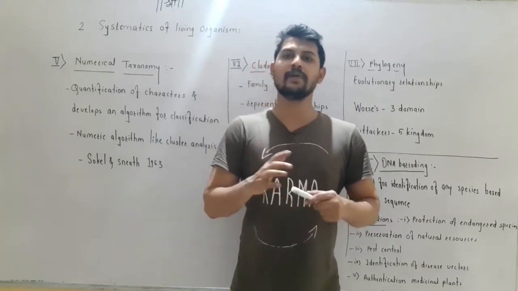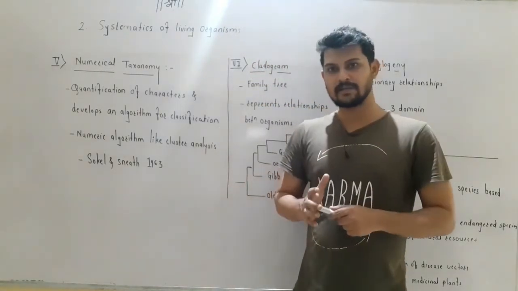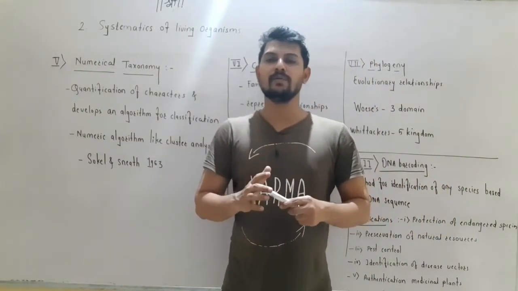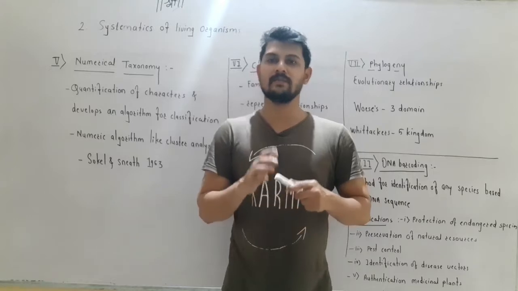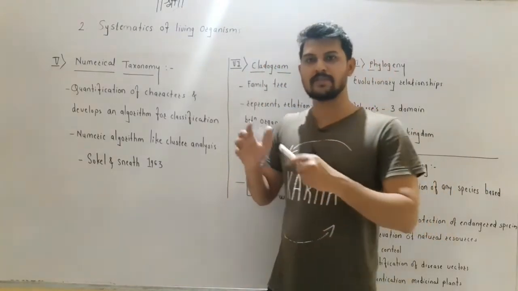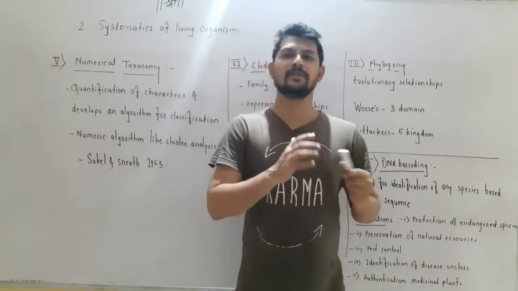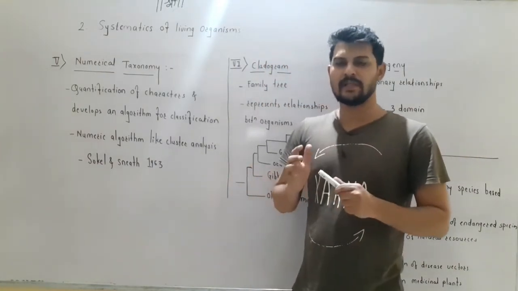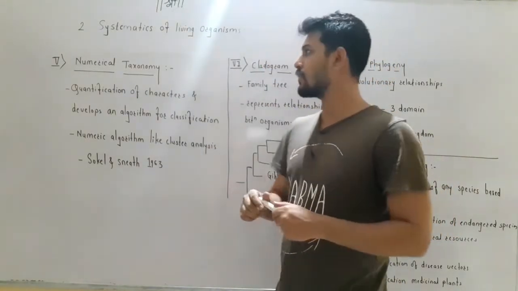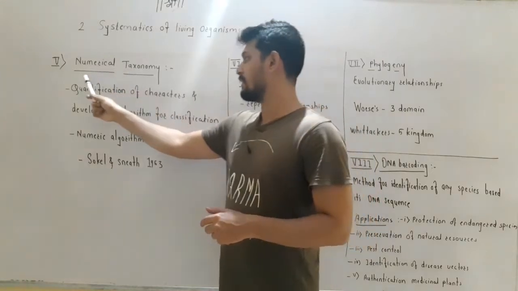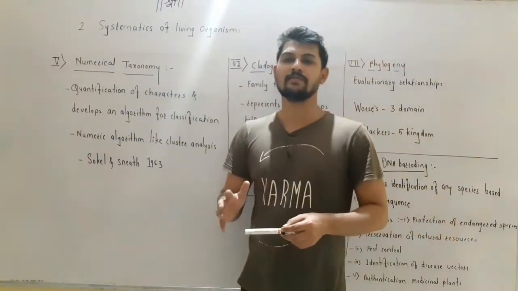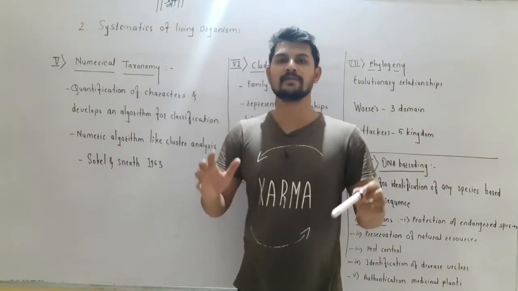As equal weightage is given to each characteristic, after processing the data we get information about the similar characteristics and dissimilar characteristics, or we can obtain the percentage of similarity and the percentage of dissimilarity. Based on this, when the classification is done, it is called numerical taxonomy. Numerical taxonomy considers the quantification of the characters. Quantification of characters means considering many characteristics at a time.